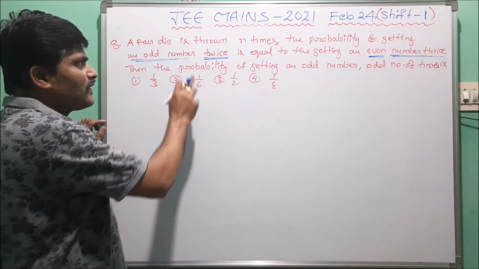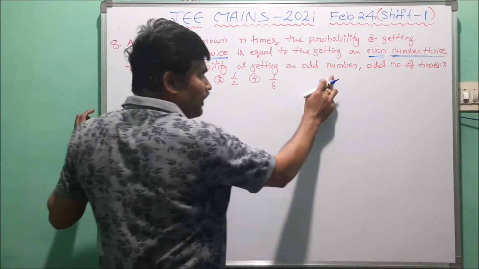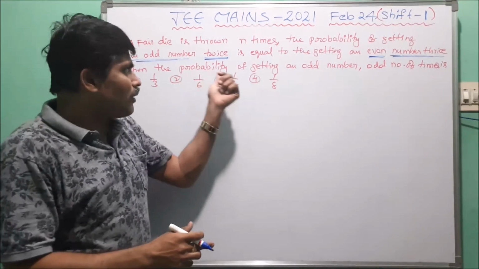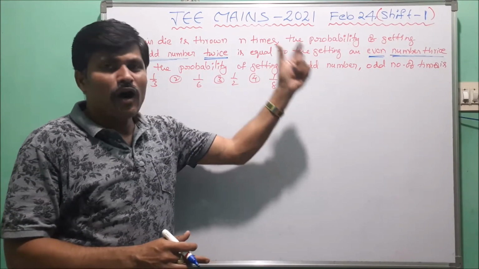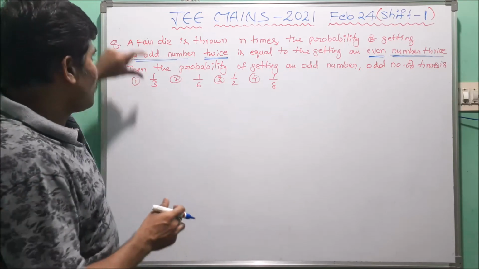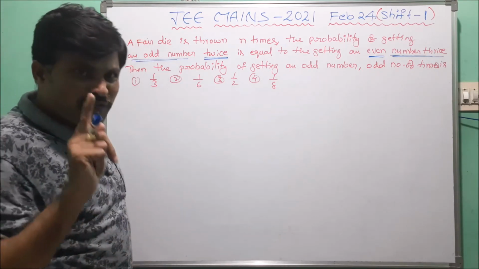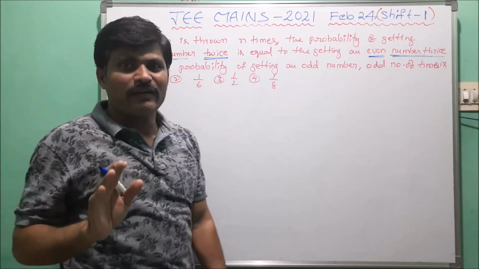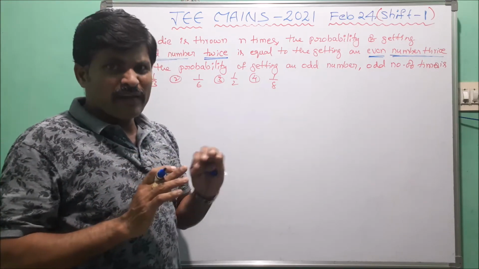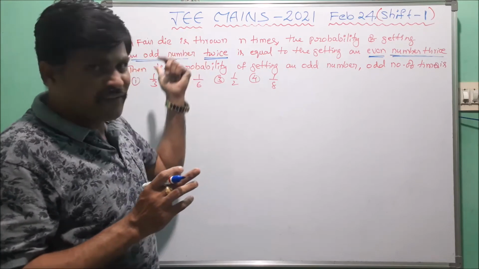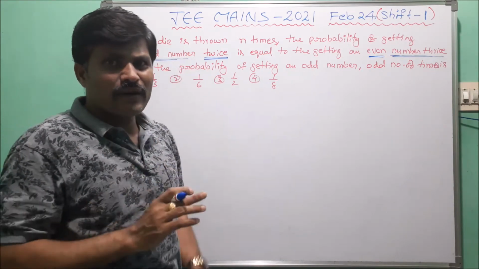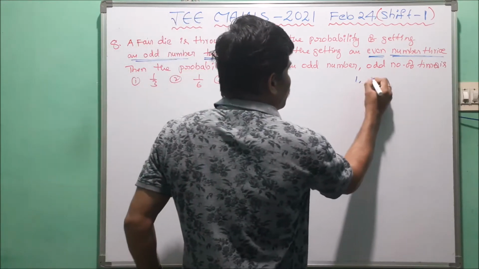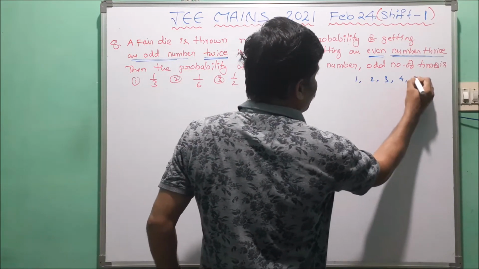Then we have to find the probability of getting an odd number of times. Now we take one fair die. In that fair die, there are six surfaces, and totally 6 numbers: 1, 2, 3, 4, 5, 6.